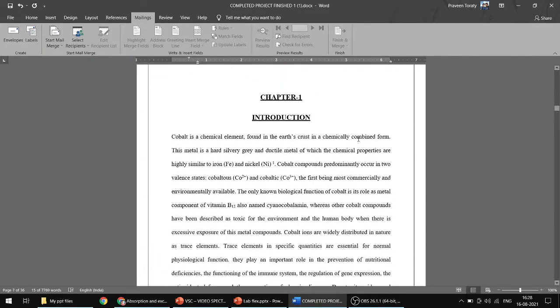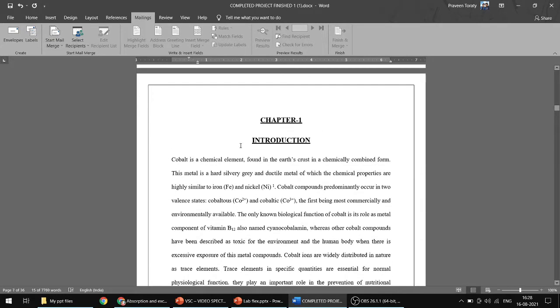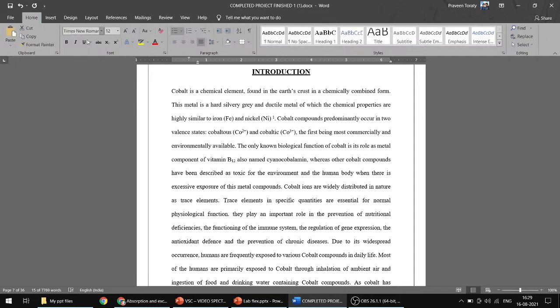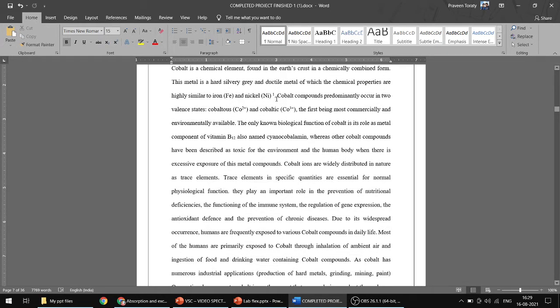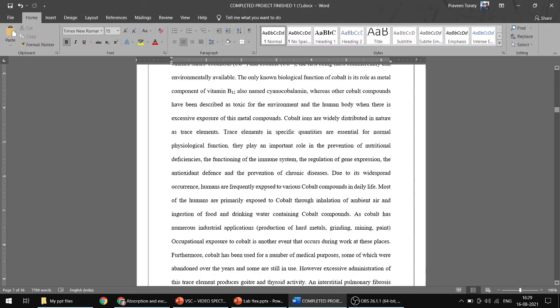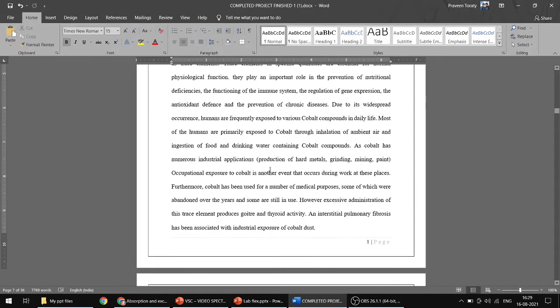So like this it should be starting. Chapter number 1, introduction. This is the font style. Font style should be Times Roman and it should be 12, and for headings it is 15 or 14. Okay, and like this you can see here all the content is given, but there is no citation in this. Citation and the references should be mentioned compulsorily.